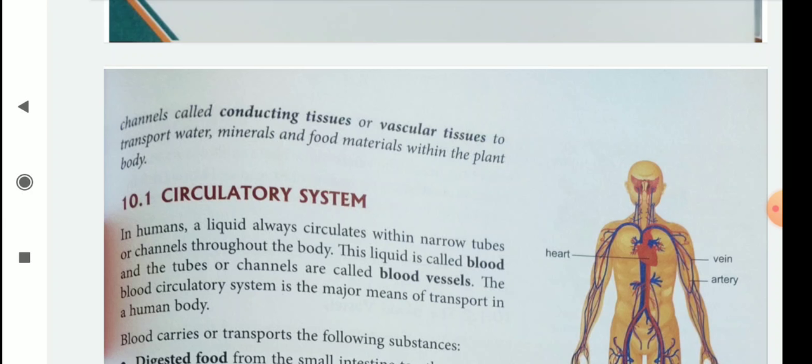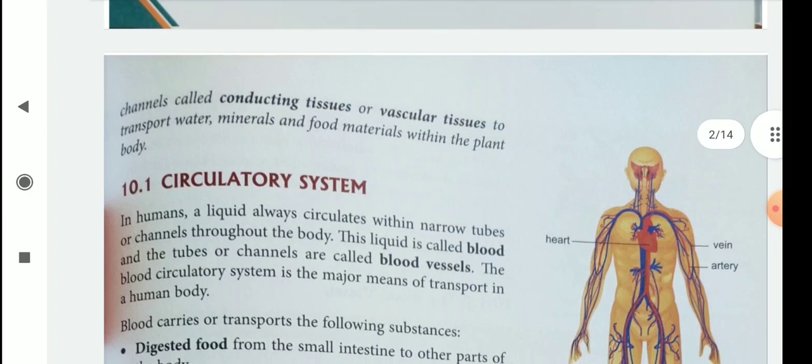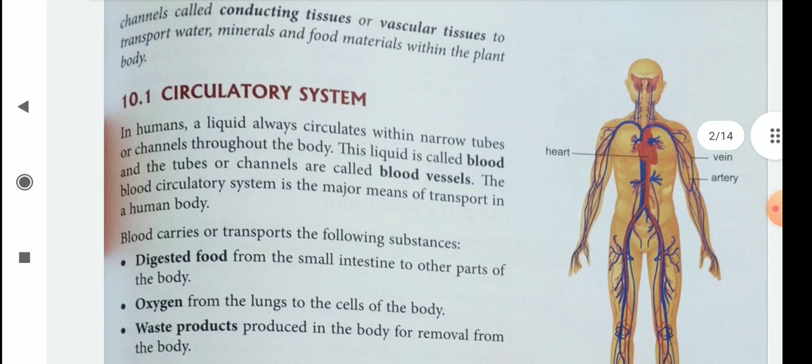Now we'll discuss the circulatory system in humans. In humans, a liquid always circulates within narrow tubes or channels throughout the body. This liquid is known as, children, what? Blood. And the tubes or channels are called blood vessels. Through blood vessels, blood is transferred to different organs.